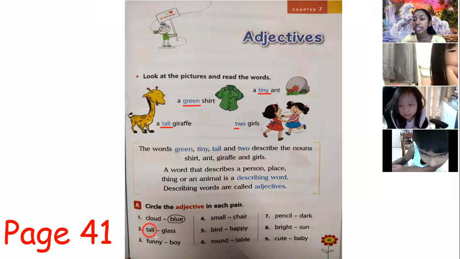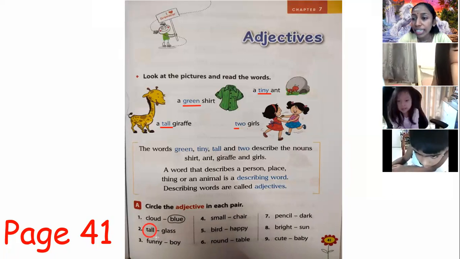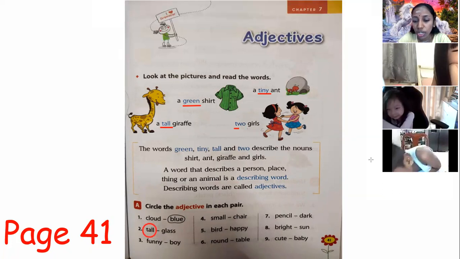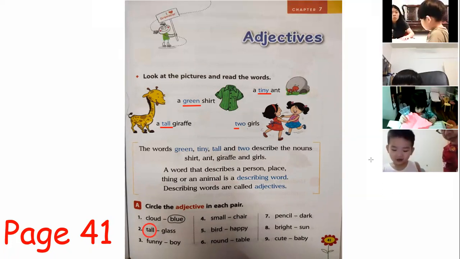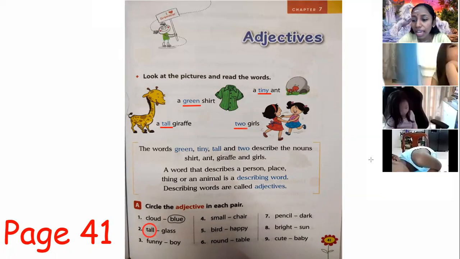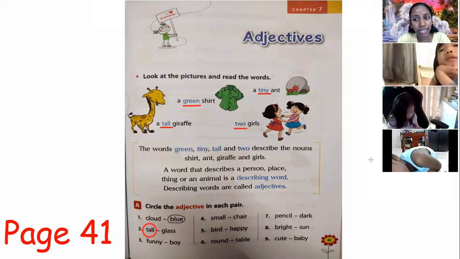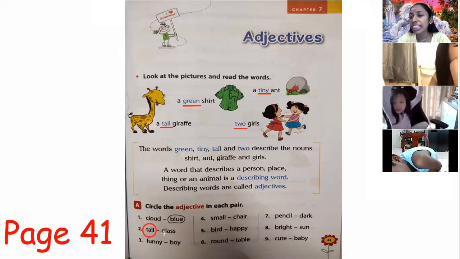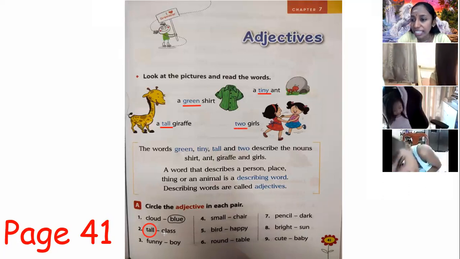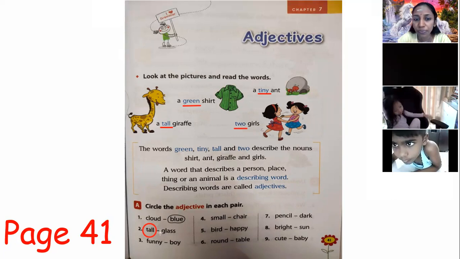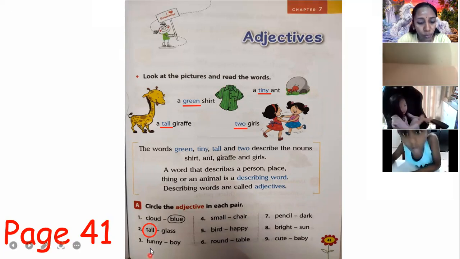Tall is a size where you describe something. Glass is something that you call a noun. Glass is not a describing word. It is a thing. It is not an adjective.